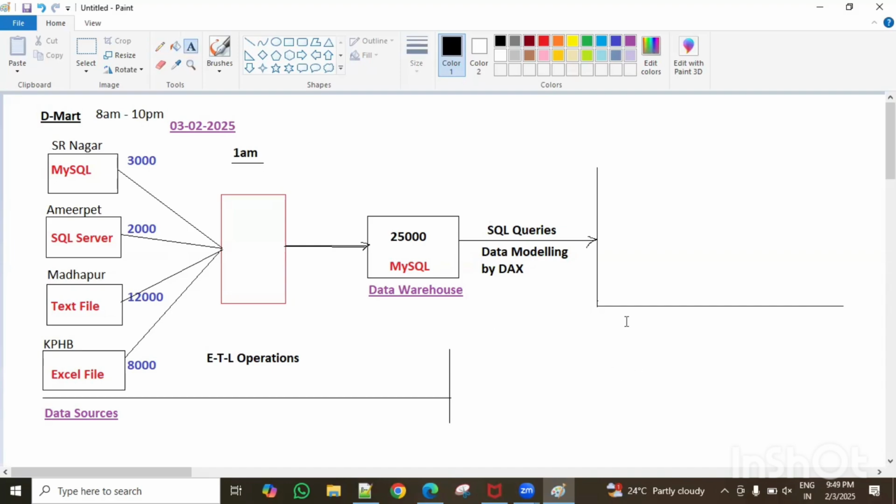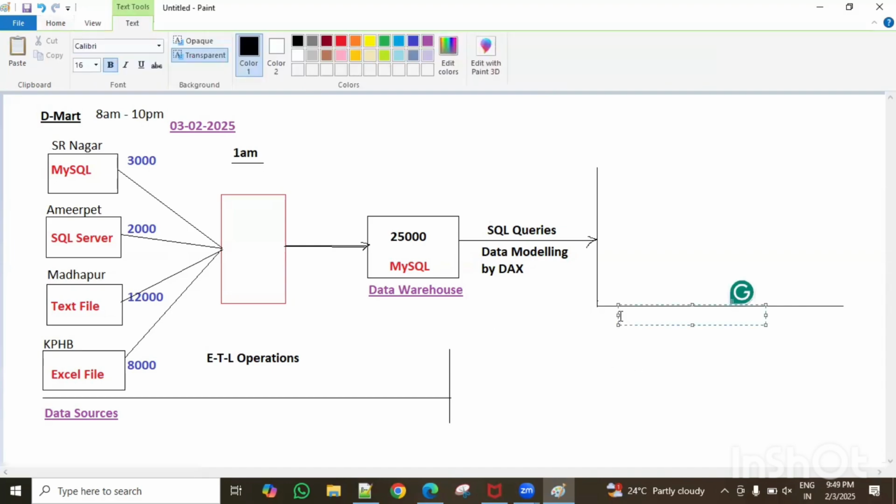Okay, I'll take an example. Which branch is this? SR Nagar branch, guys, for example. Next, the Ameerpet branch. Next, suppose Madhapur branch, then KPHB branch, guys.